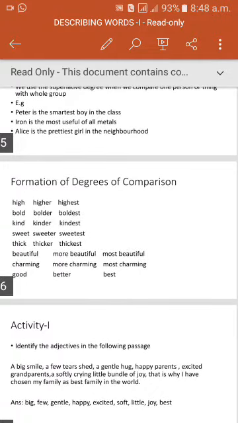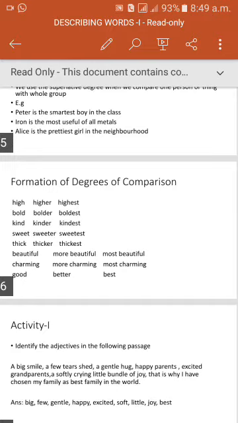To change an adjective from positive degree to superlative degree, we are adding est: highest, boldest, kindest, sweetest, thickest, ablest, purest, noblest, rarest, saddest, fattest, slimmest. So we are adding est in superlative degree.